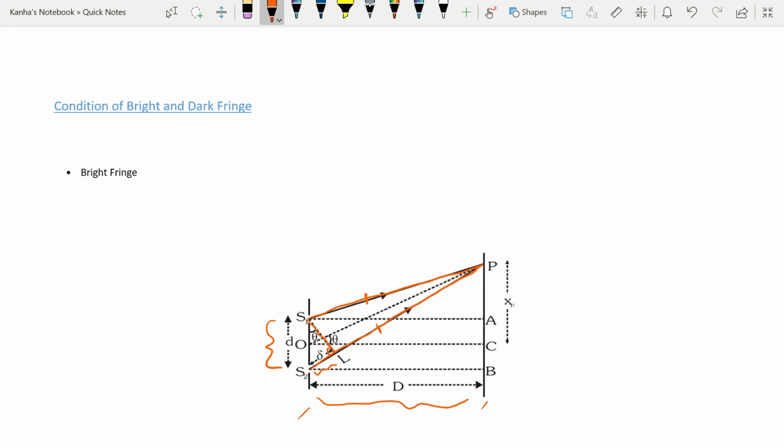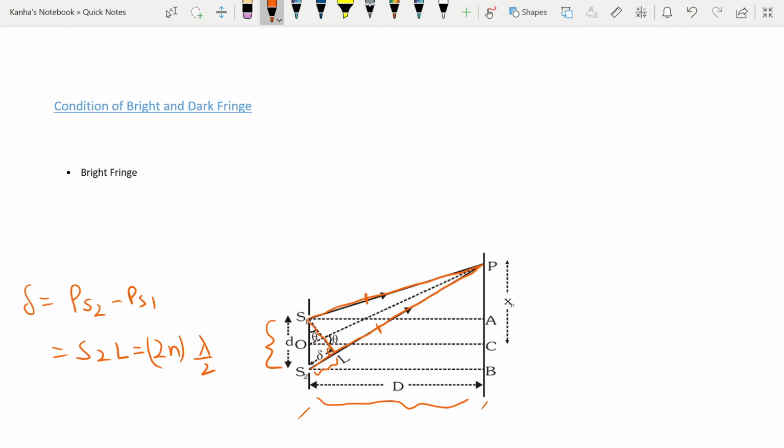Whatever is remaining is your path difference. So my path difference is nothing but PS2 minus PS1, which I have given here as S2L, and this should be equal to 2n times lambda by 2 because of constructive interference.